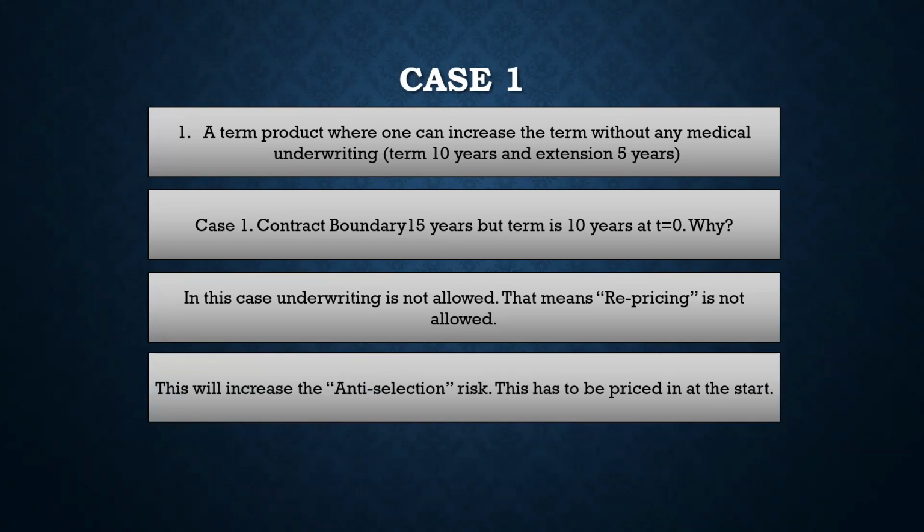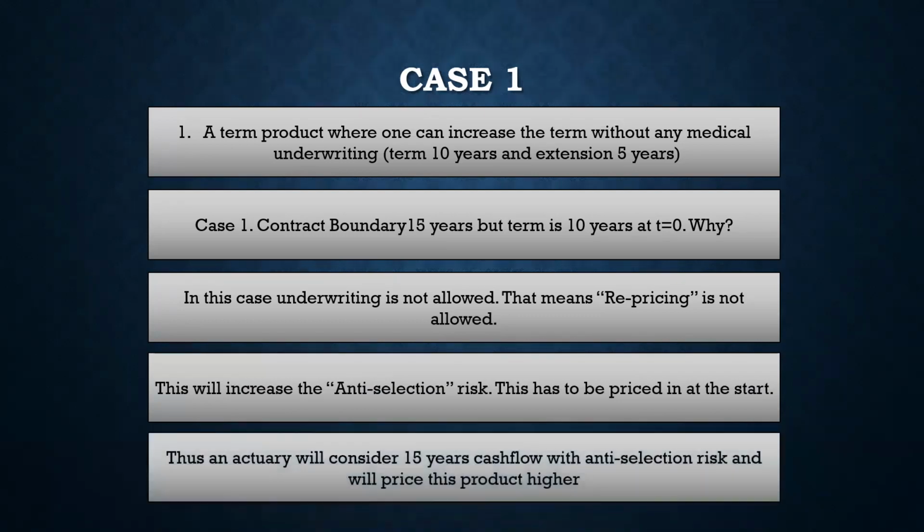So there is anti-selection risk, because it cannot be assessed at that point of time, and this anti-selection risk is not arising at the point of sale. This anti-selection risk is arising at the point of renewal or the point of extension, right? But because it cannot be reassessed at that point of time, it has to be considered at the start. So this means that the actuary has to consider the 15-year cash flow at the start, although the actuary would probably not know, or that contract might not last for 15 years, because the policyholder might terminate the contract even before 15 years.